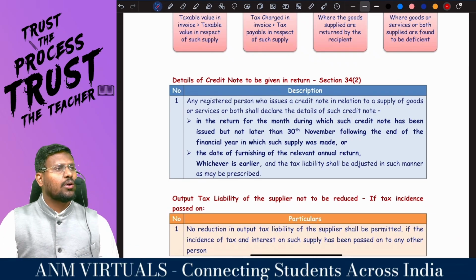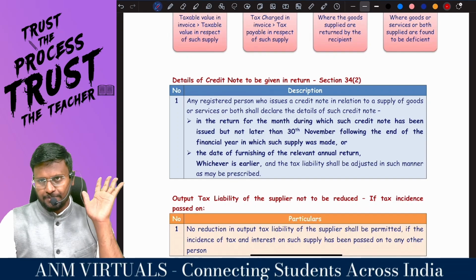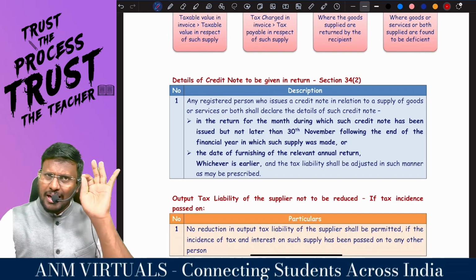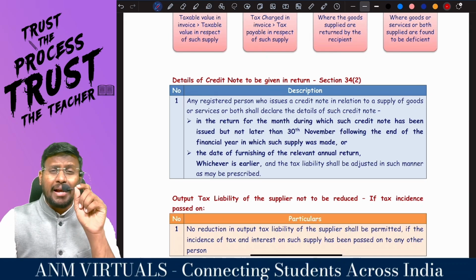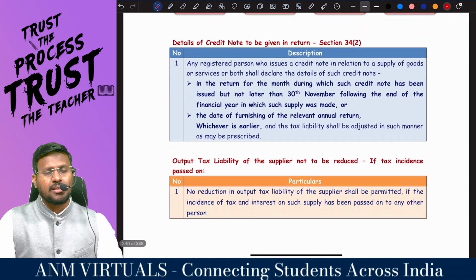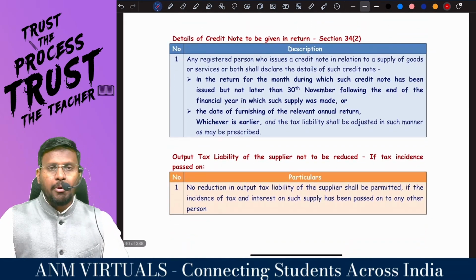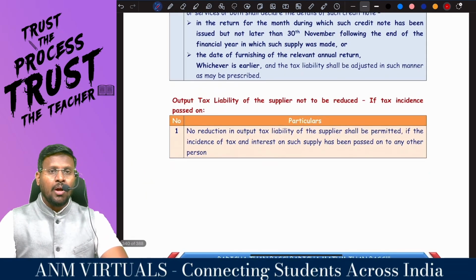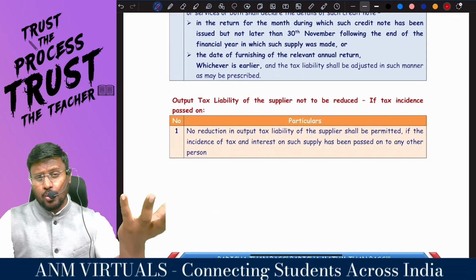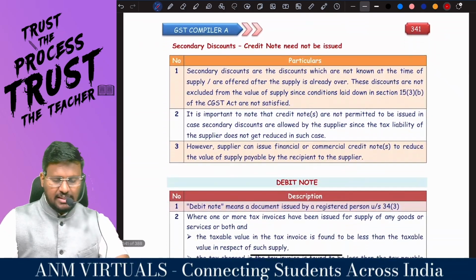So, my dear lovable students, if you issue a credit note in these 4 circumstances, you are supposed to mention it in the return. Generally, that month's credit note, that month's return you have to show. But if you don't show it in that particular month, the maximum time limit is 30th November of the succeeding financial year, or before filing the annual return, whichever is earlier. Once the burden has been passed on to some other person, the supplier cannot reverse the tax.